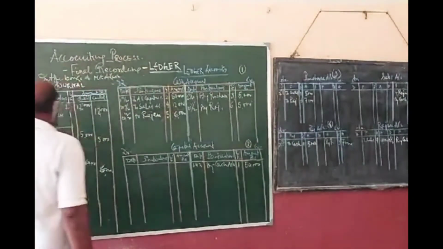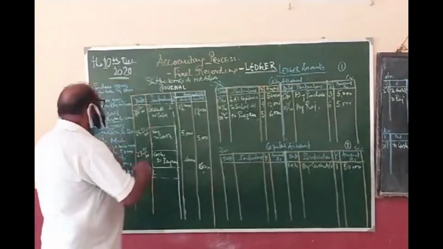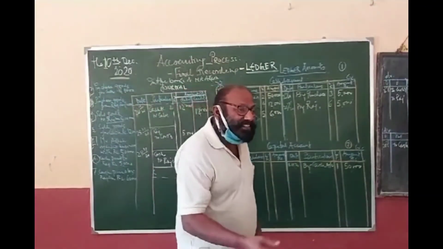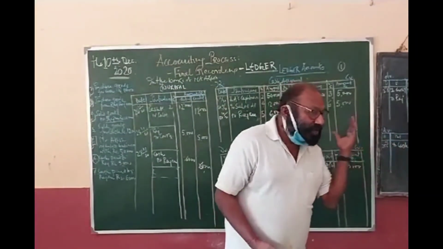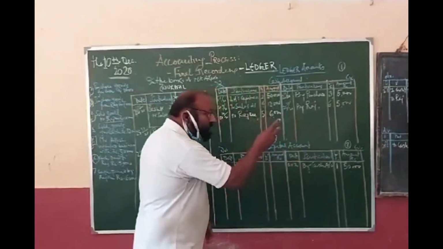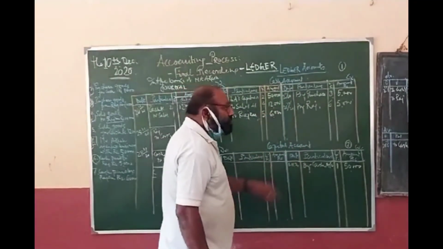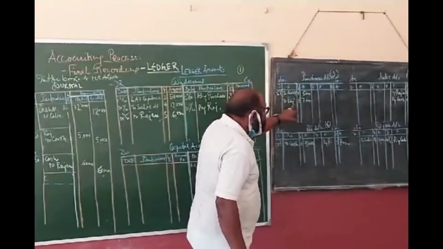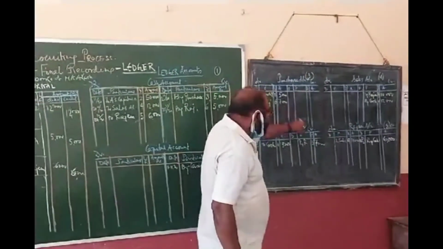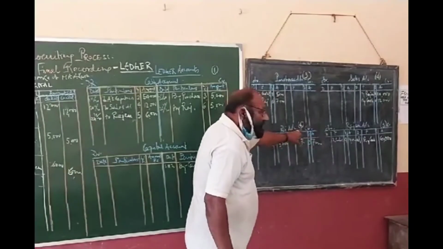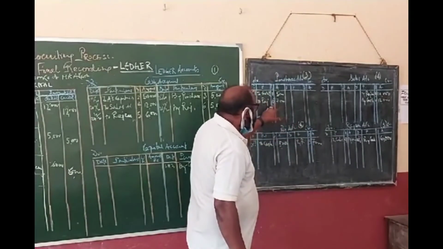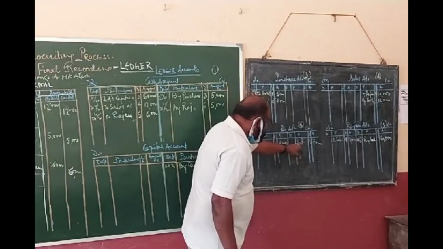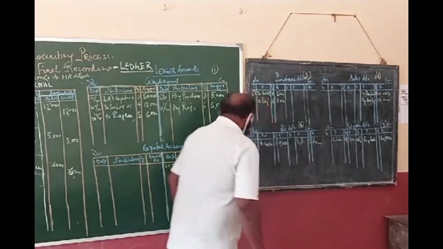Clear? Next one. Purchase goods from Raj for 7,000. As no cash or for cash is related, it is a credit transaction. So purchase account debit to Raj account. So we should have two accounts: one is purchase account and the other is Raj account. We already have purchase account. So in purchase account we have written "to Raj," and Raj account is in page number 6. So ledger folio is written 6, and here in the Raj account I have written "by purchase 7,000."